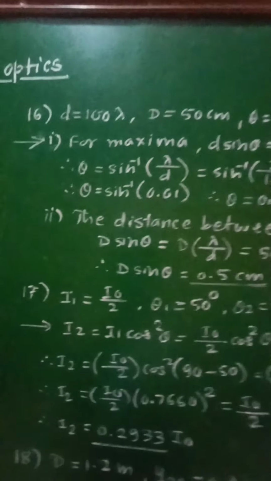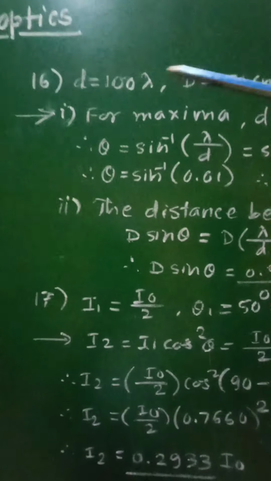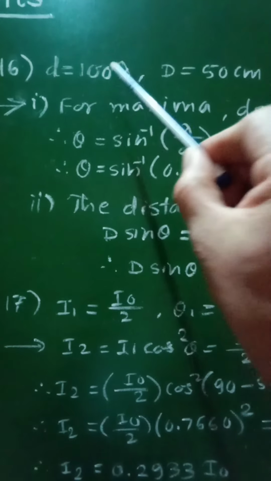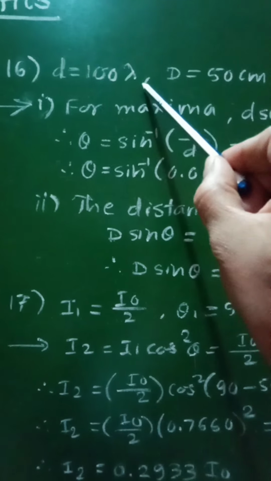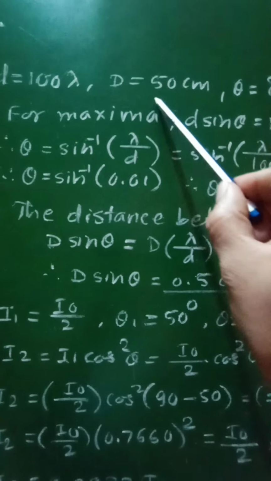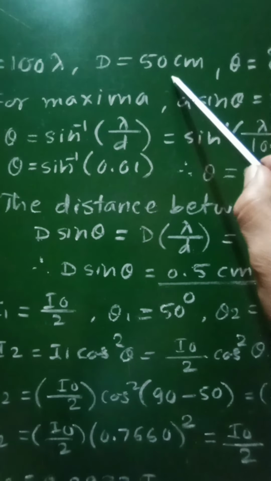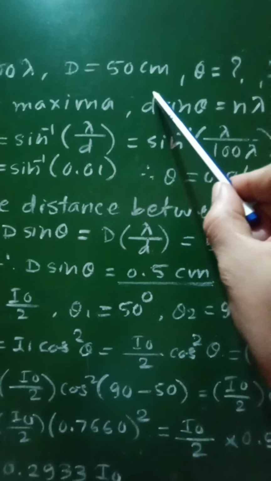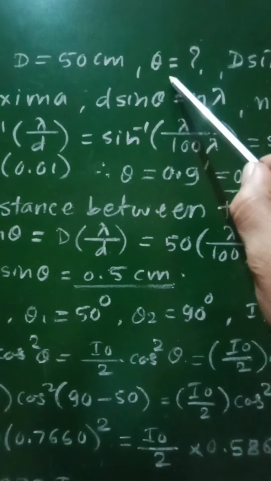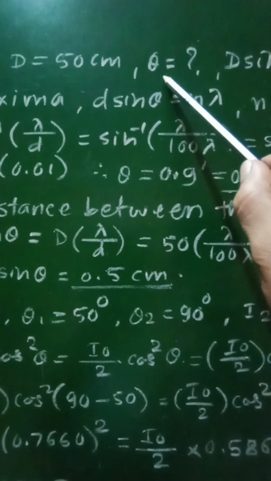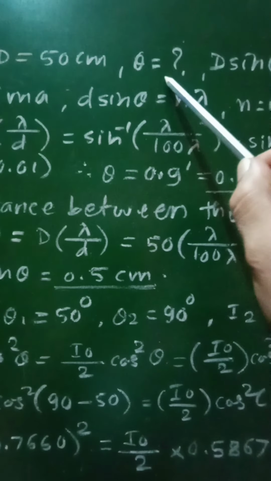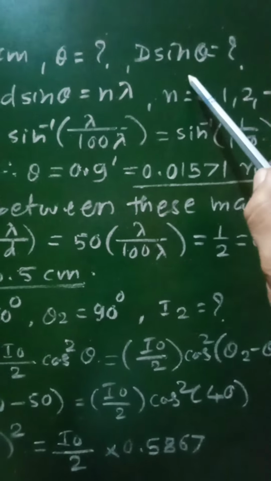Let us see the given data for this experiment. The distance d is given as 100 lambda, that is 100 times the wavelength. Then the capital D distance is equal to 50 centimeter. Theta, that is the angular separation between the central maxima and the next successive maxima, we have to find out, and also the factor d sin theta.